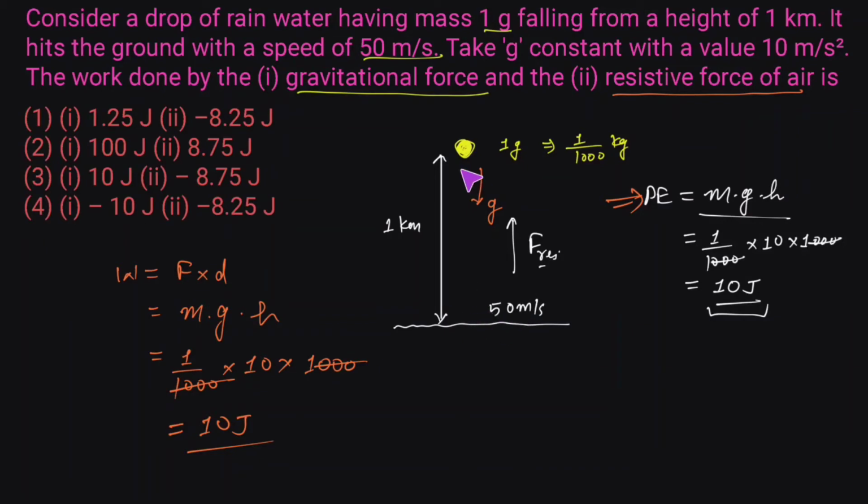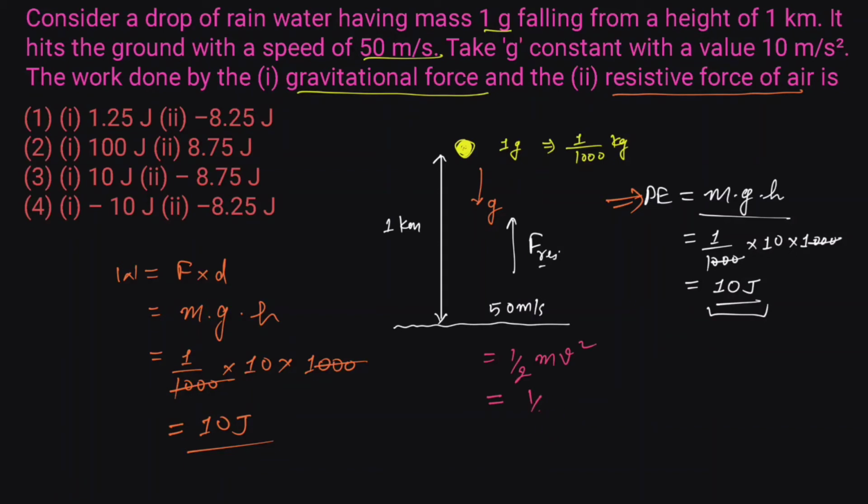So when this water droplet hits the ground, its height becomes zero, so the potential energy will be zero. So all its potential energy should have converted into its kinetic energy. So just before hitting the ground, all its potential energy should have converted into kinetic energy. So the kinetic energy of this water droplet just before hitting the ground would be half mv square.